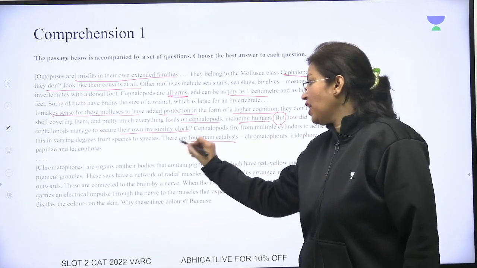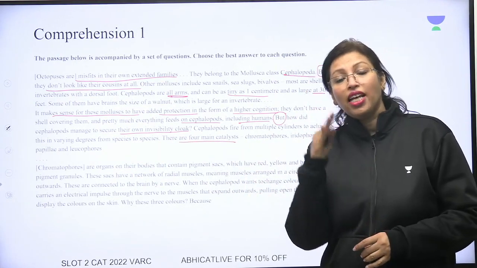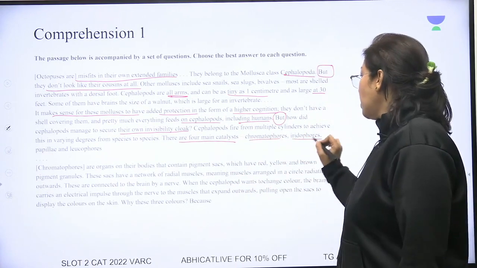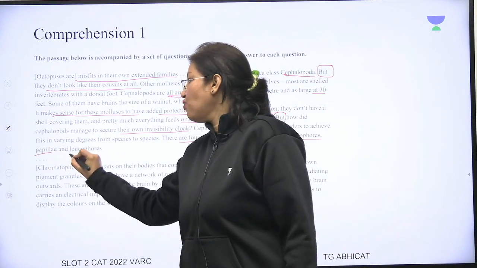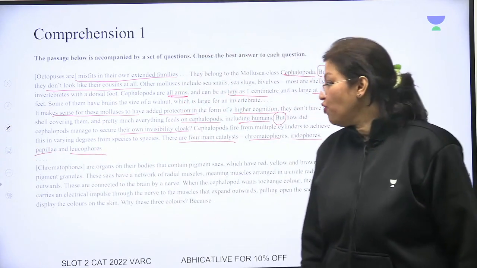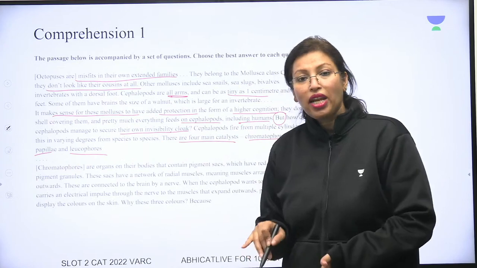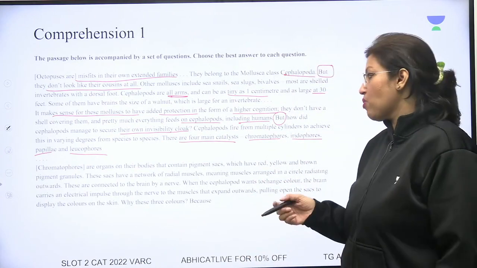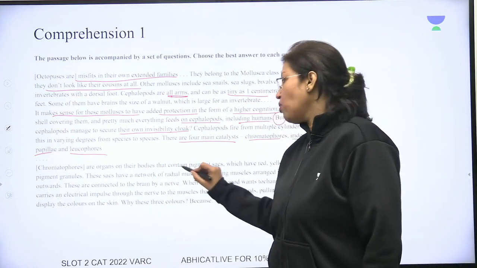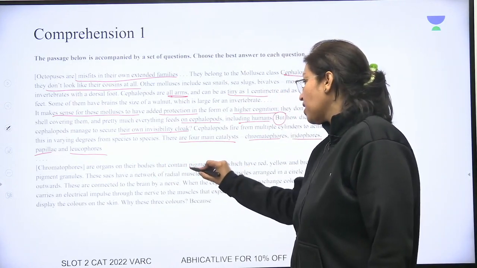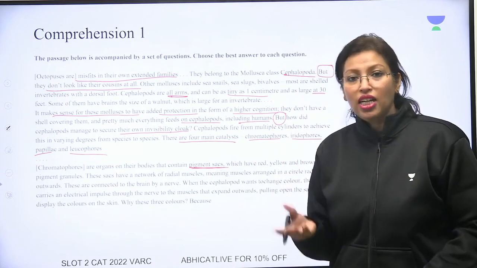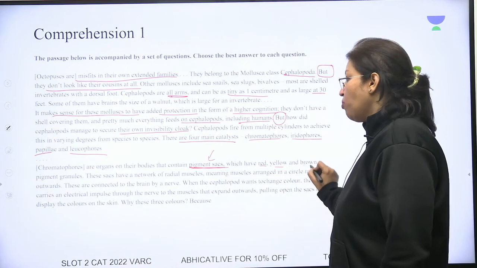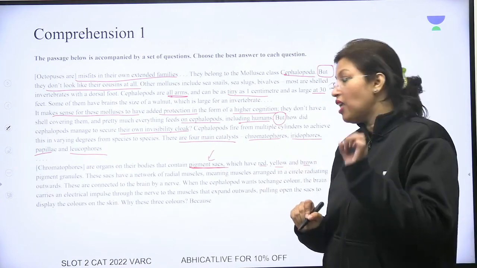There are four main catalysts. That means four things that help the cephalopods do this. The first is chromatophores, the second is iridophores, the third is papillae, and the fourth is leucophores. Now, chromatophores essentially are, so the next paragraph now talks about chromatophores, and each subsequent paragraph talks about each subsequent thing. So these are organs on their bodies that contain pigment sac. So this paragraph talked about the coloring of the animal. So pigment sacs है which have red, yellow and brown pigment granules. तो ये colors होते हैं.